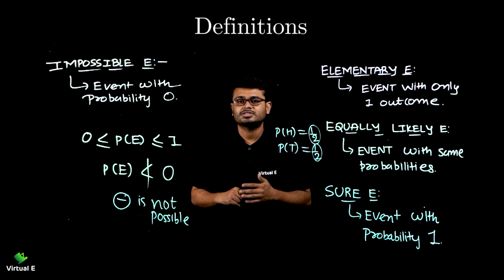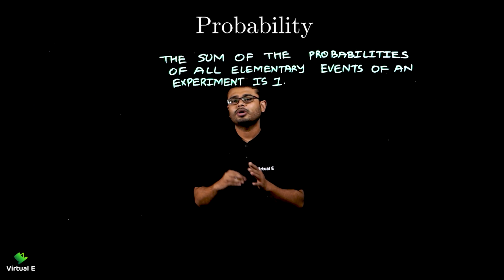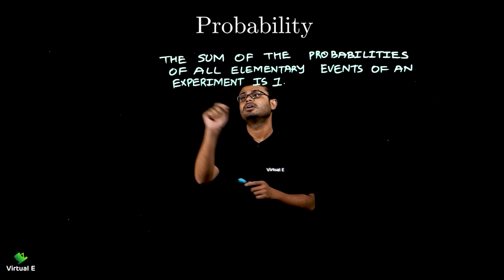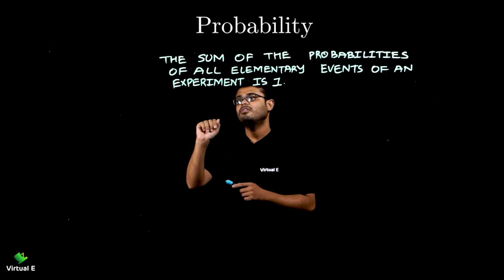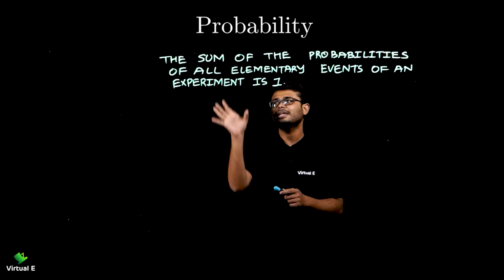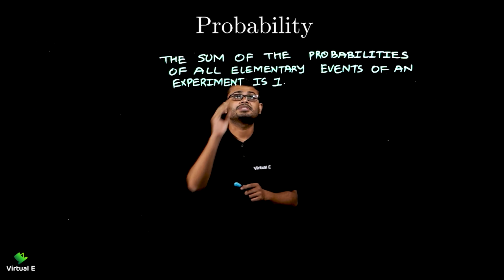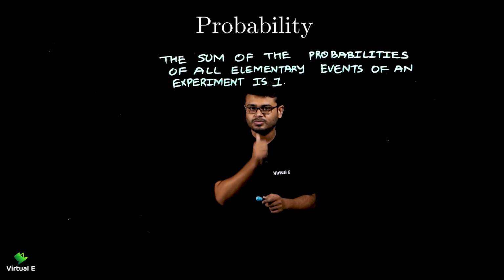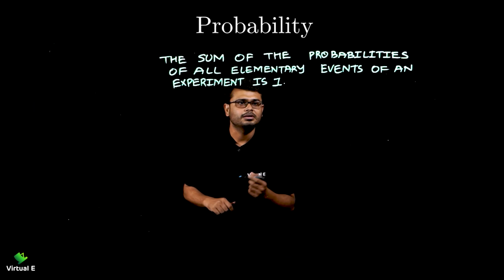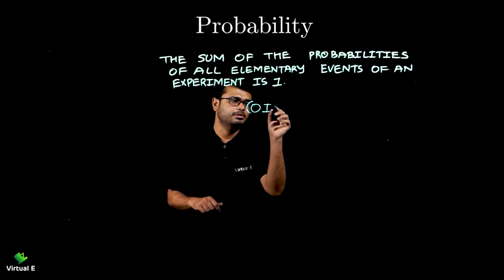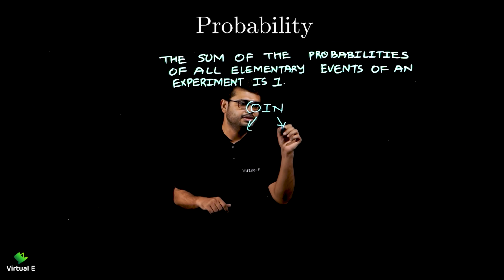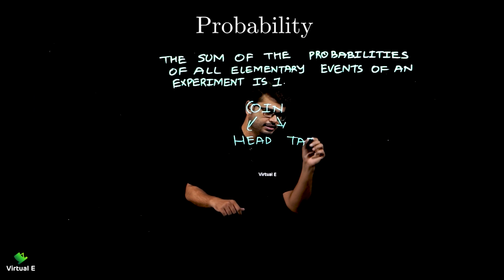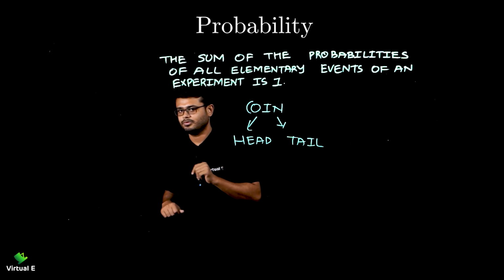Now let's learn the next topic. Let's talk about one specific property of probability, right? The sum of the probabilities of all elementary events of an experiment is 1. What does it mean? The sentence is a little confusing, right? Sum of all the probabilities of elementary events of an experiment is 1. So let's take an event of a coin. There are 2 outcomes here. Either you can have head or you can have tail. That's it. You are not going to have any third outcome over here.